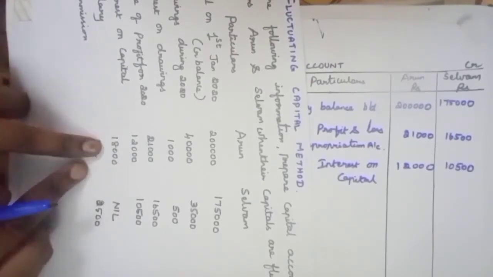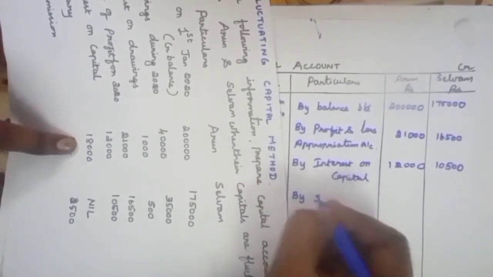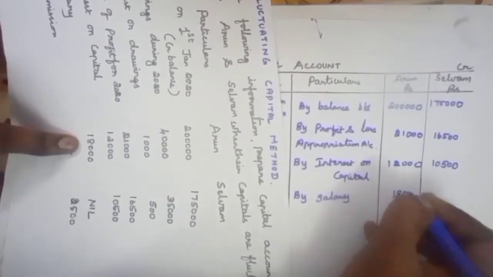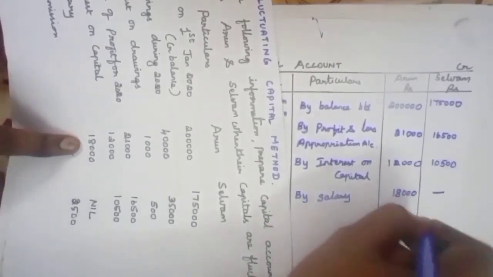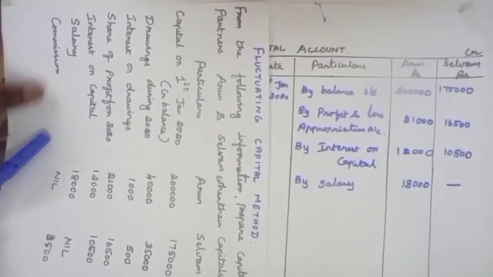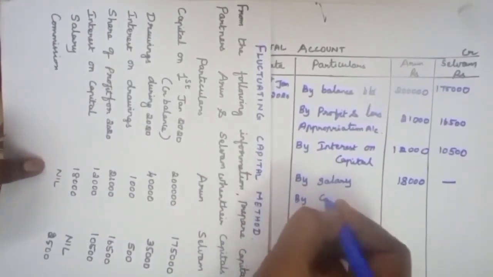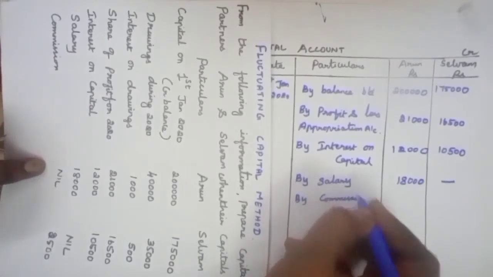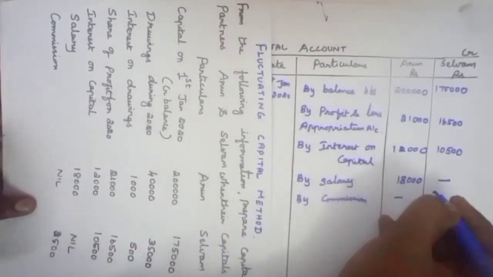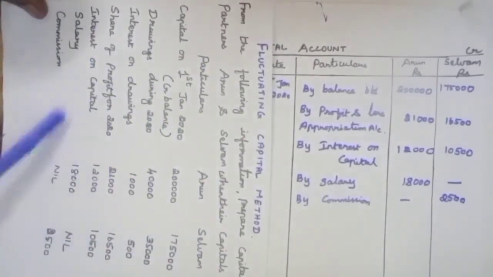Next, salary. Salary allowed only for Arun. Salary also appear on the credit side of the partner's capital account. 18,000 for Arun. No salary for Selvam. Next, commission. We have to record commission on the credit side of the partner's capital account by commission. No commission is allowed for Arun and 2,500 rupees for Selvam. We have recorded all the informations.